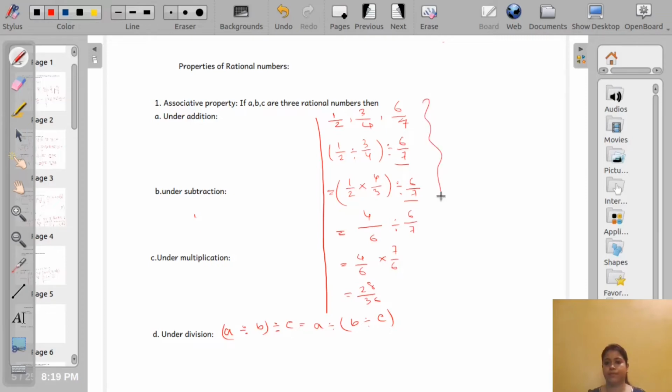Okay. Now we will check for the second part. 1/2 will be outside, divided by 3/4 divided by 6/7 which will be inside the bracket. So keep it as same.